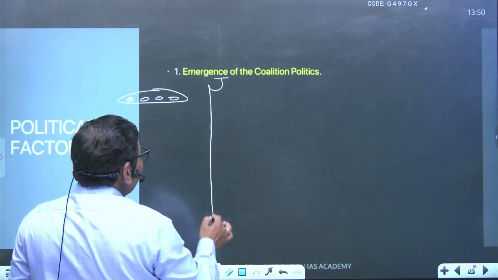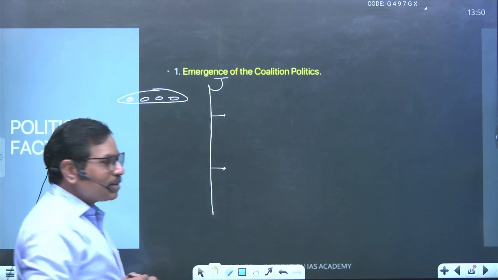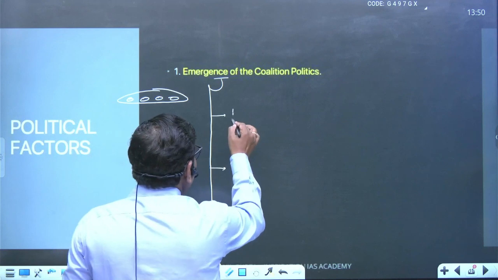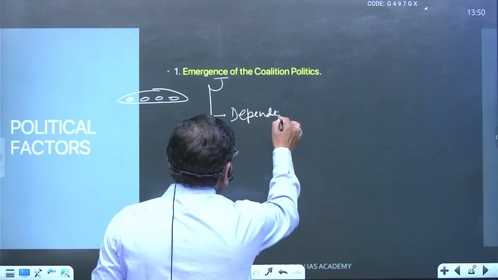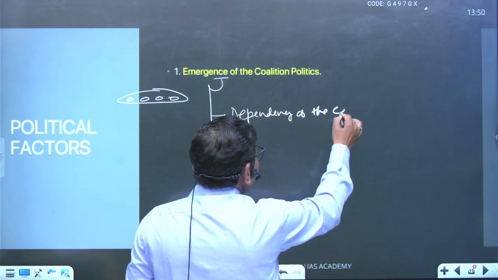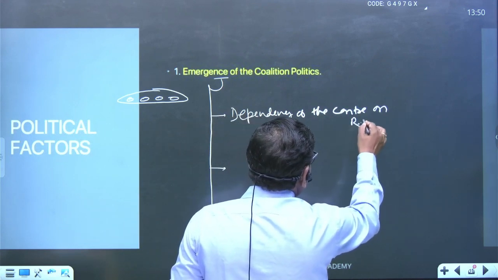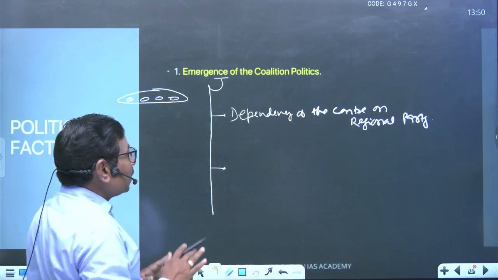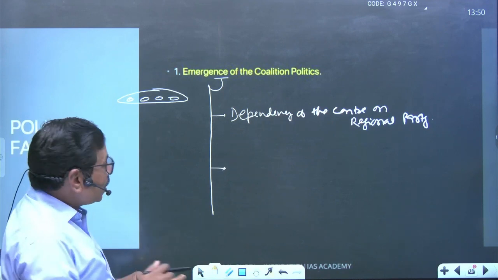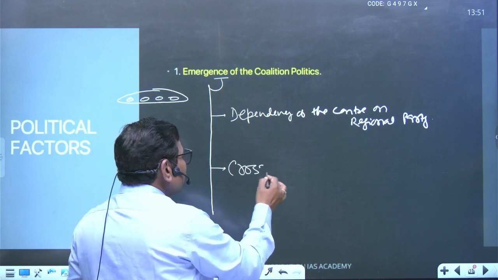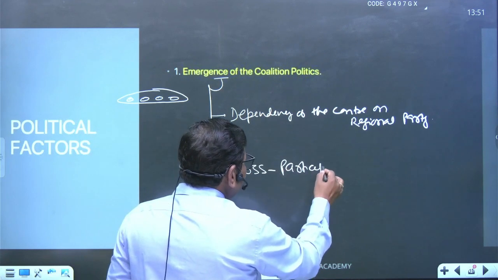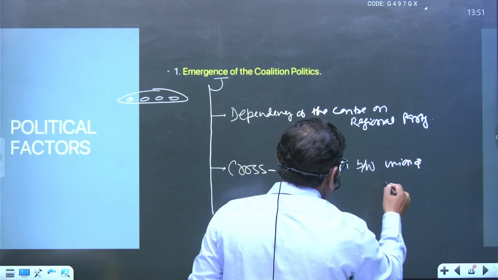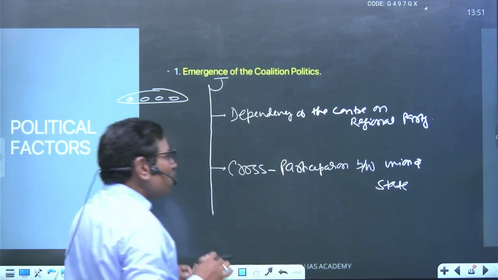After the emergence of coalition politics, what happened? Two important areas changed in the system. The first important is the dependency of the center on regional parties, regional party domination. And the second important is what is called cross participation between the union and state. Let us understand these two things.